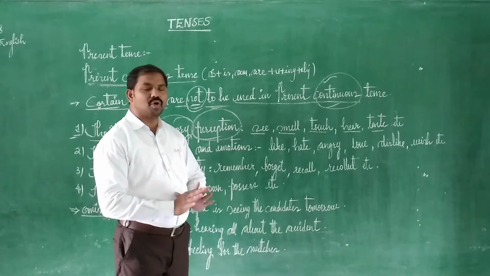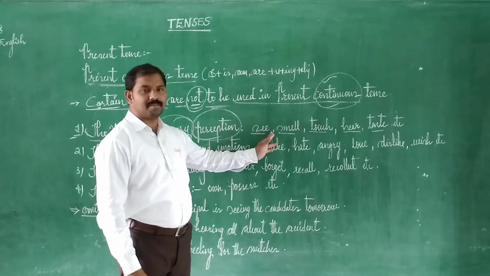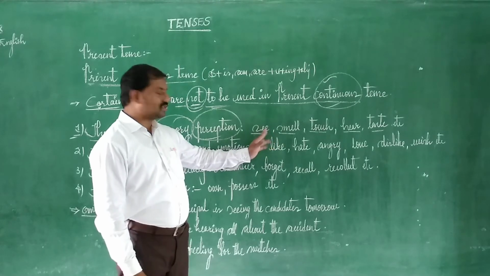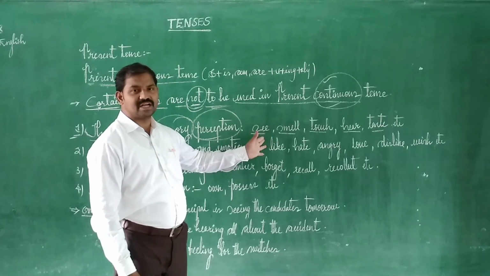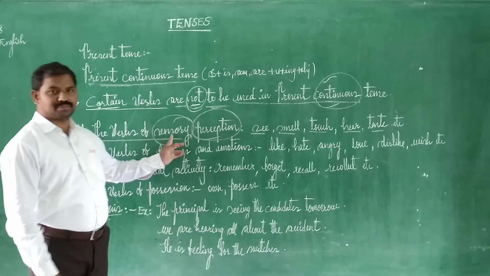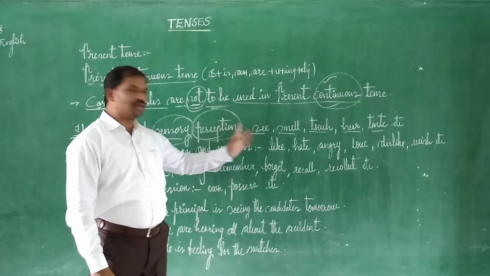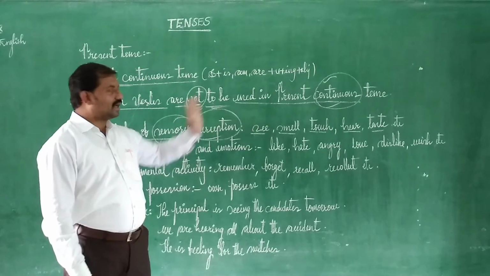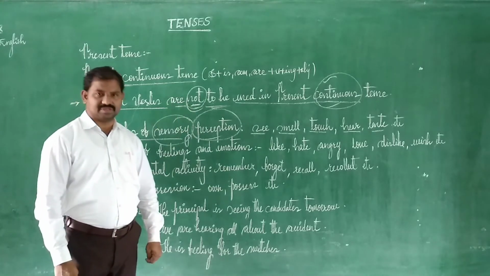Better you don't construct sentences with the verb plus ing form, because they generally lead the sentence into a wrong sentence and it will make errors. So whenever you are using those kinds of verbs, better you don't use them in the continuous tense, especially present continuous tense.